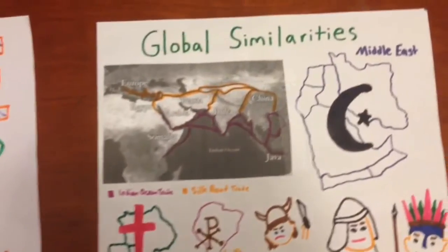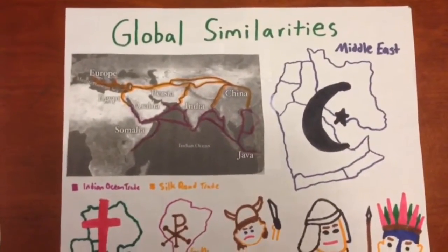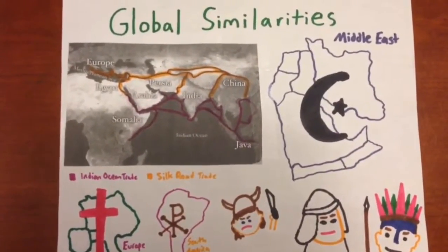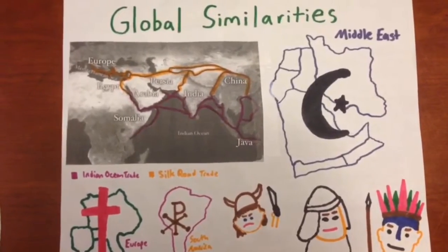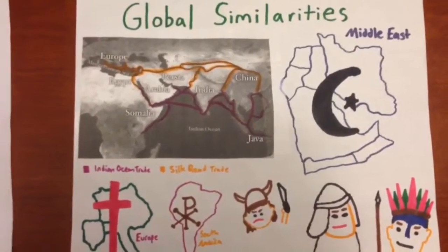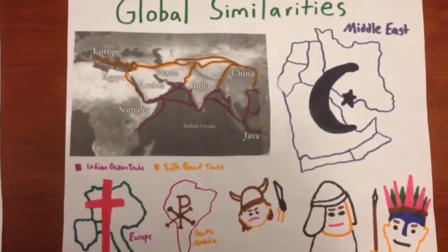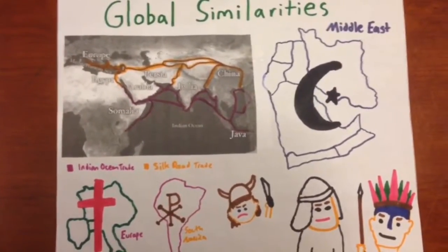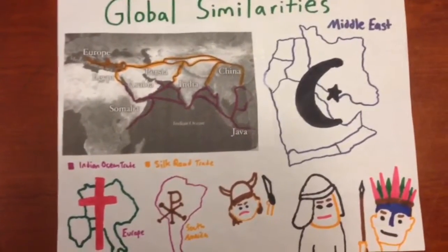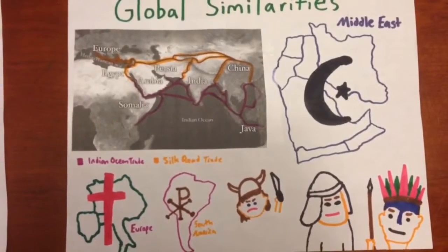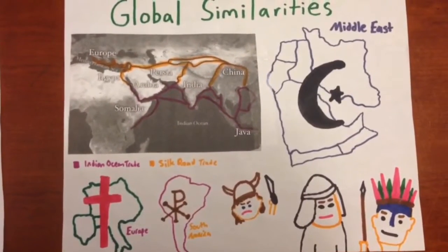The greatest similarities in this global region, in this time period, include more countries trading and interacting with each other than ever before. This was made possible by the Silk Road being used, as well as Indian Ocean trade routes and trans-Saharan routes. All of these allowed for more economic interaction.